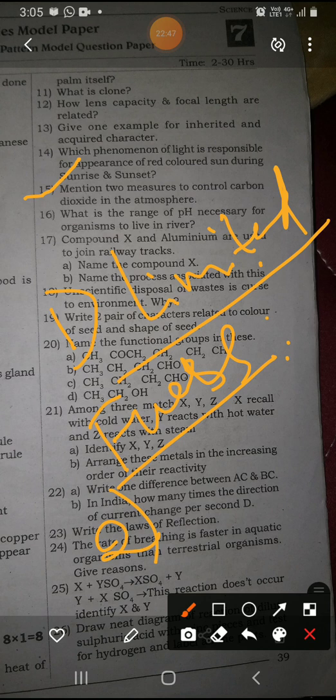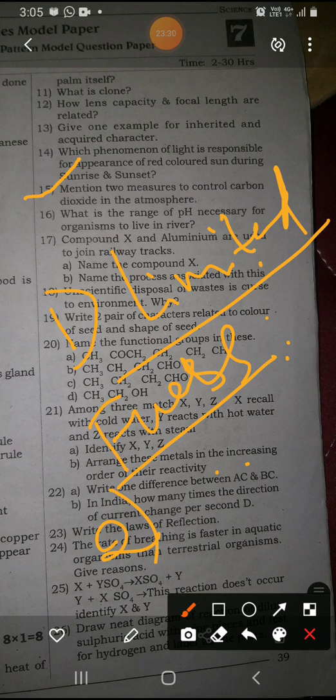Because from the vehicle exhaust, more carbon dioxide, carbon monoxide and carbon particles come out into the environment, which are responsible for polluting it. Fossil fuels means petrol, diesel, coal, all come in that. So by using fossil fuels in a limited way, you can control the situation.